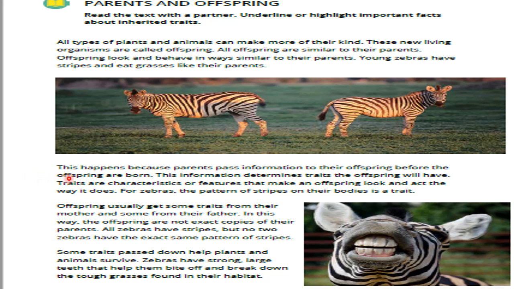All zebras have stripes, but no two zebras have the exact same pattern of stripes. So the answer here, do all zebras have the same pattern of stripes? No, all zebras have stripes, but no two zebras have the exact same pattern of stripes. Some traits passed down help plants and animals survive. Zebras have strong, large teeth that help them bite off and break down the tough grasses found in their habitat.